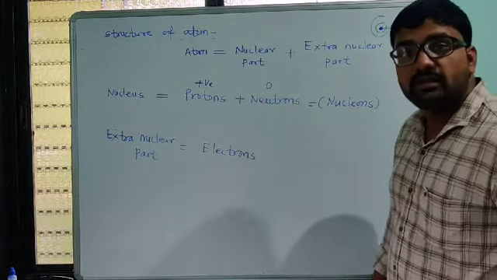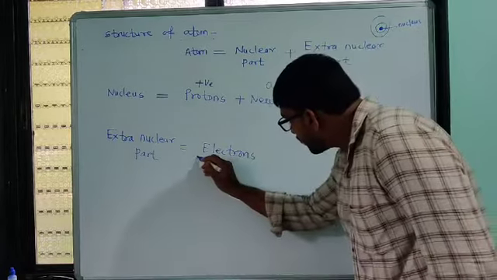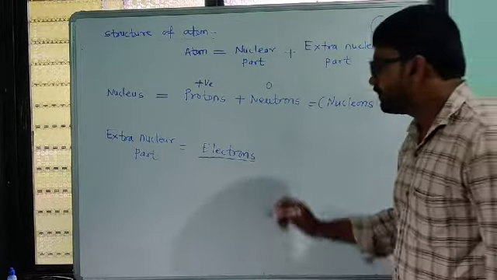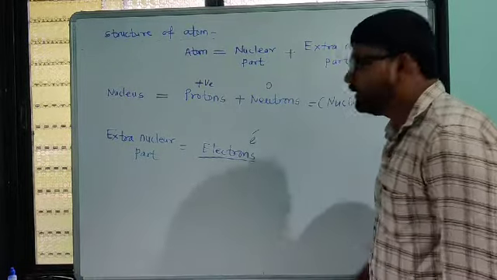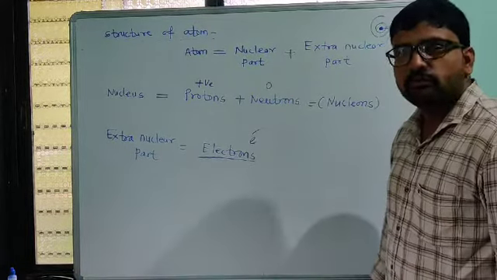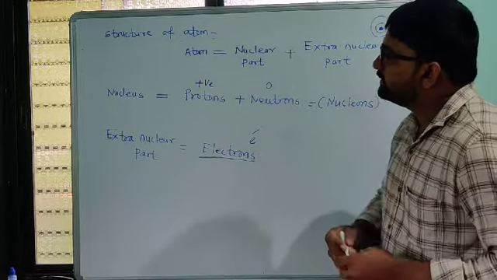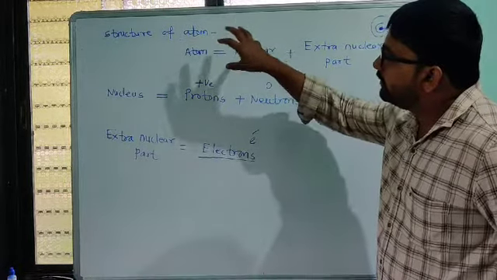Electrons revolve in the extra nuclear part. Electrons have negative charge.